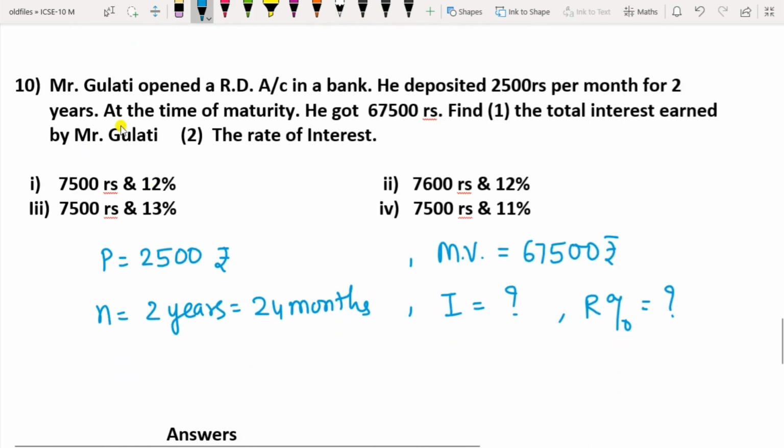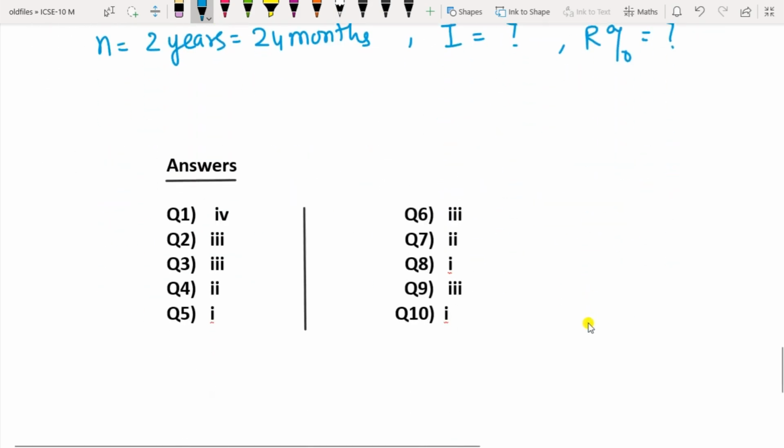Mr. Gulati opened a recurring deposit account in a bank. He deposited 2,500 rupees per month for 2 years. At the time of maturity, he got 67,500 rupees. Find the total interest earned by Mr. Gulati and the rate of interest. So you have to find I and R, okay. P is given, N is 24 months, maturity value is 67,500. So you can find this and check all the answers that I have given below here.